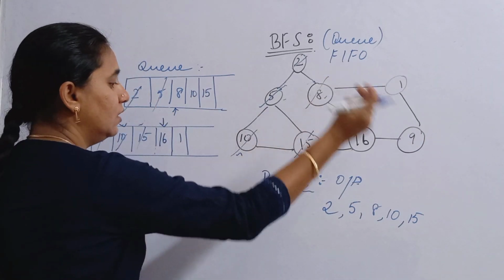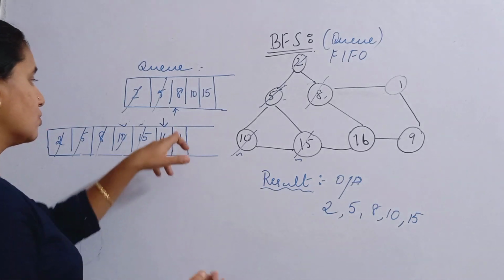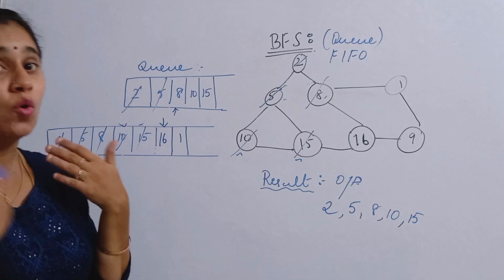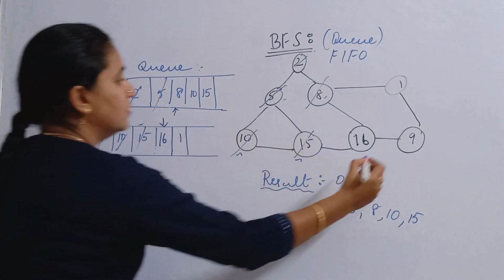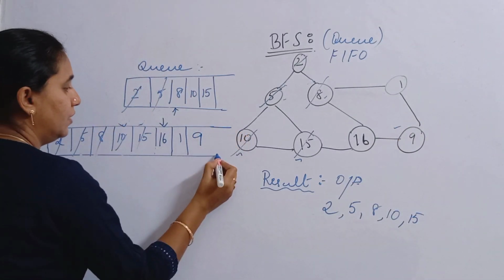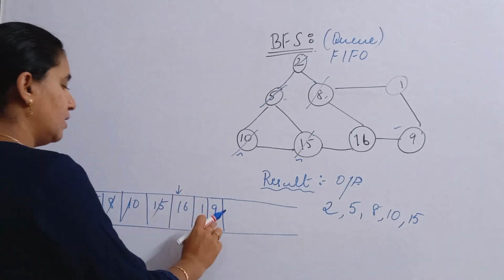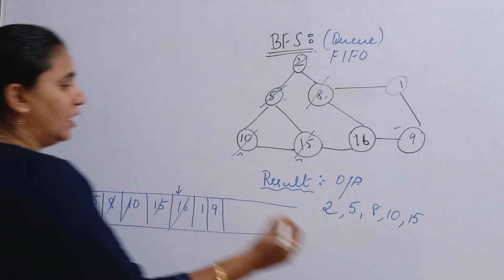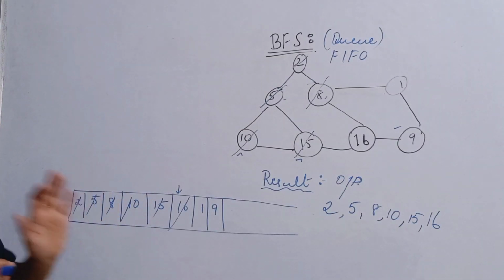So now you see 8 is also visited. Okay, 8 is also visited, so no need to enter. Then 9. So 9 is not yet visited, isn't it? So what you should have to do? Enter this 9. Enter this 9 here. Right friends, are you all clear? So 9 is being added inside the queue. Okay, so now delete this 16 and you can just print it over here. Okay friends, 16 is being added.